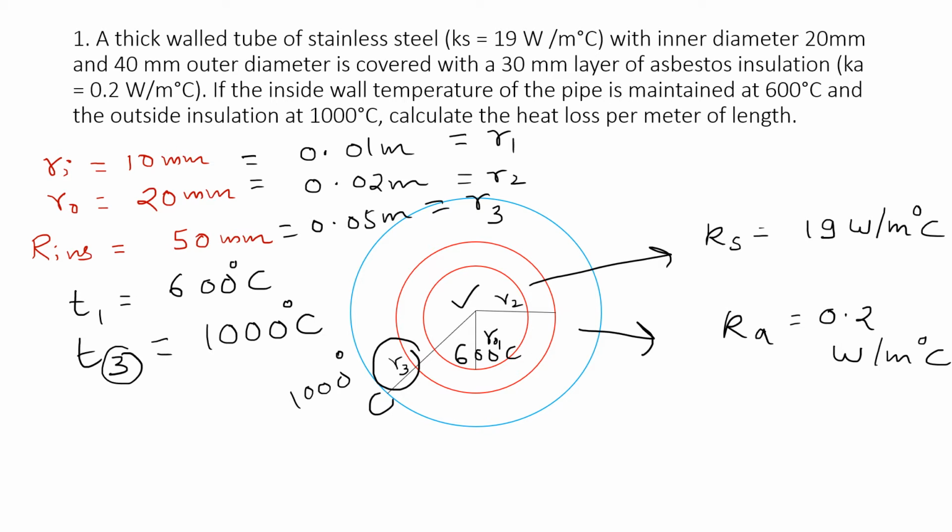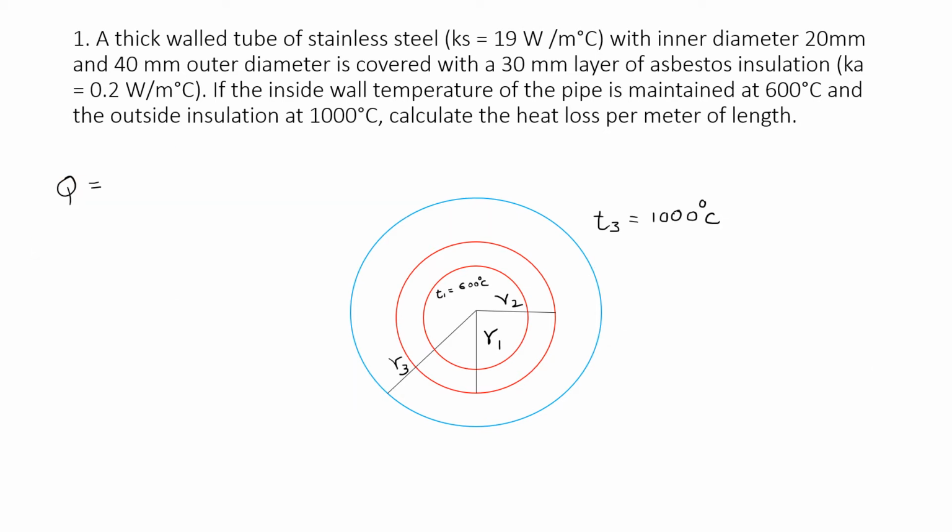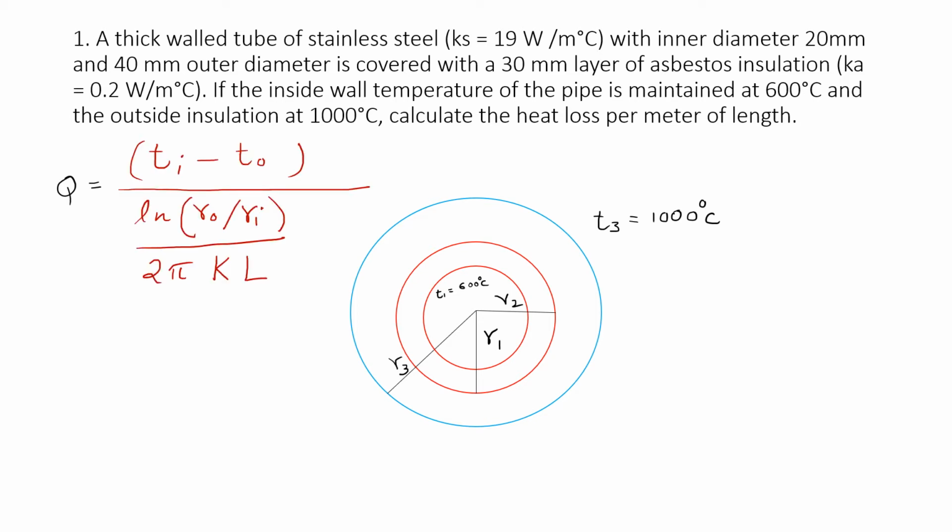Now we need to find out heat loss per meter of length. So we need to find Q by L. This is known as heat loss per unit length. So let's start. Let's find out. When we talk about general formula of heat transfer rate for a cylinder, generally for a hollow cylinder, then we write it as, this is the general formula.